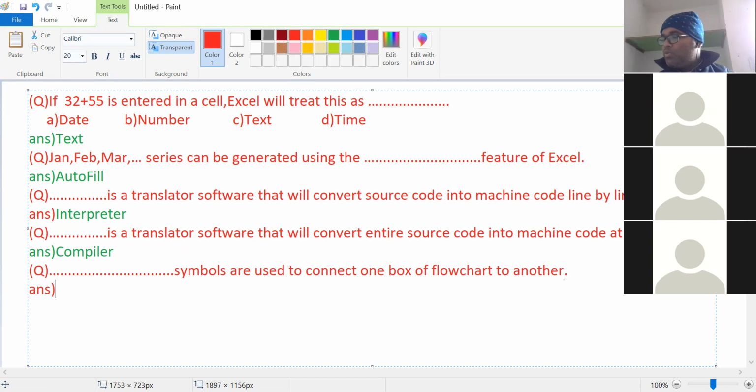Flow lines are used to connect one box of a flowchart to another. Flow lines is the correct answer. Up to here, any doubt to anyone?